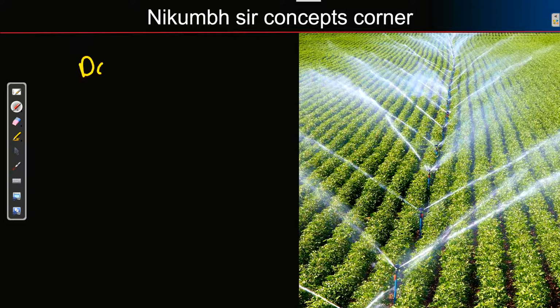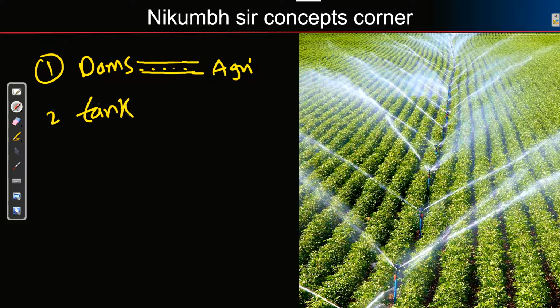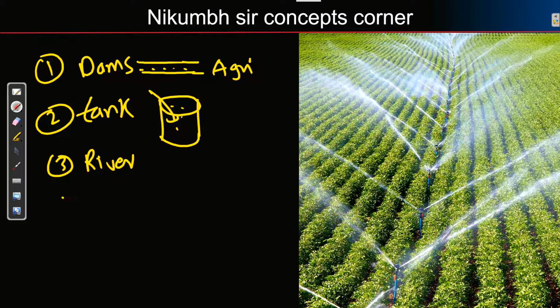Suppose dams are there on the rivers. We build a dam, and then through the canals, like a canal is like a pipe, we give water from the dams to agriculture. So one source is this canal irrigation. Second is the tank. In the tank we store the water and then we use it, then again we fill the tank, use the water, and fill it again. Then our rivers are also there.